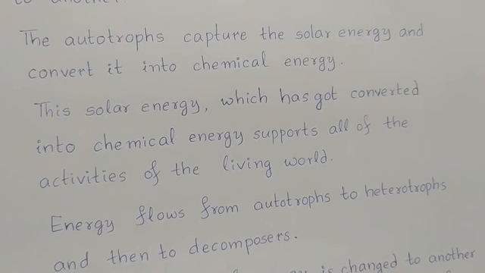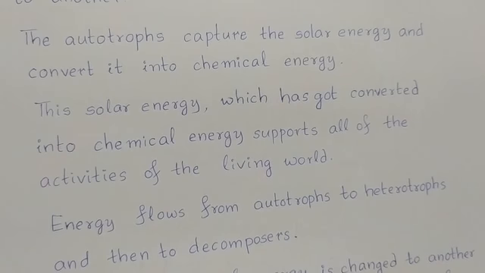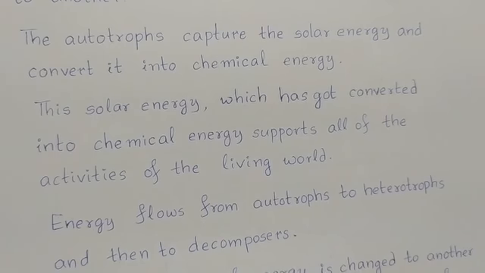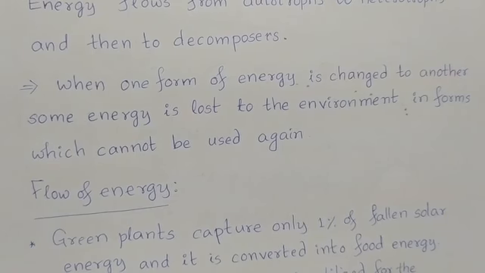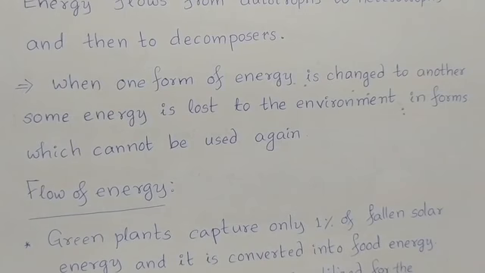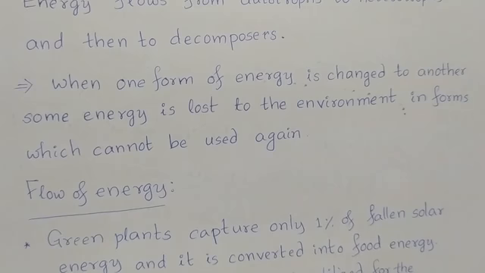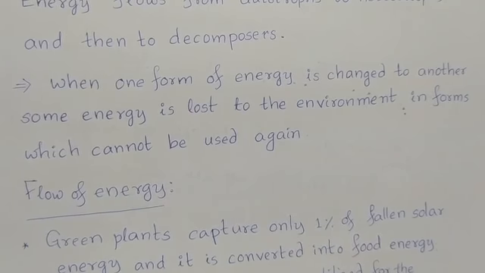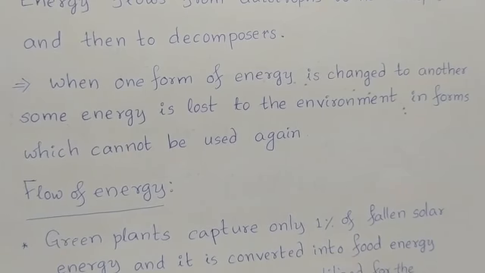And energy is always flowing from autotrophs to heterotrophs, and from heterotrophs finally to decomposers. As this energy flows down, one form of energy is changed into another form, and during this process, what will happen?